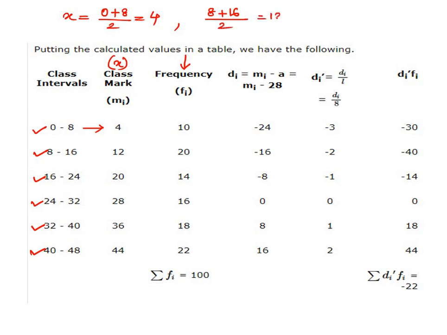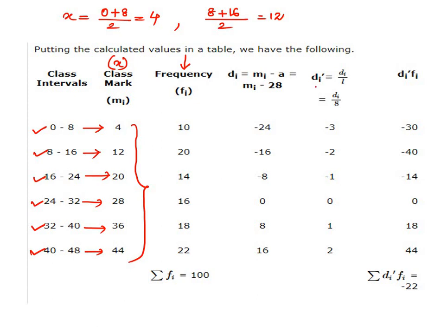This gives us 12. So this second one is 12. Similarly, these values form the middle values of the class intervals. Now see the class marks, the middle values: 4, 12, 20, 28, 36 and 44. If we take a value from the middle, it can be 20 or 28. So for example, let us say we are taking 28.